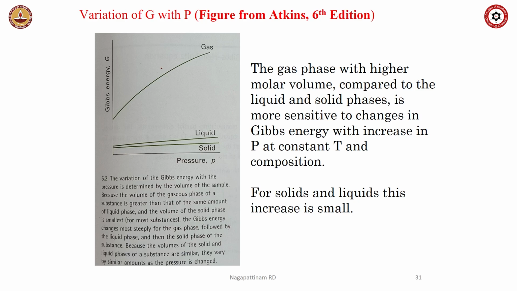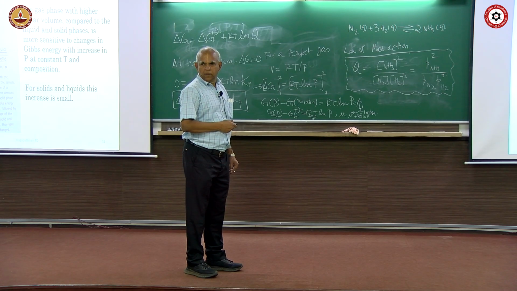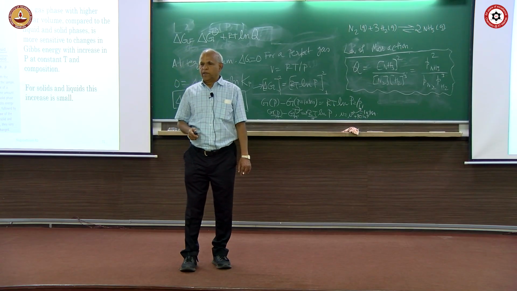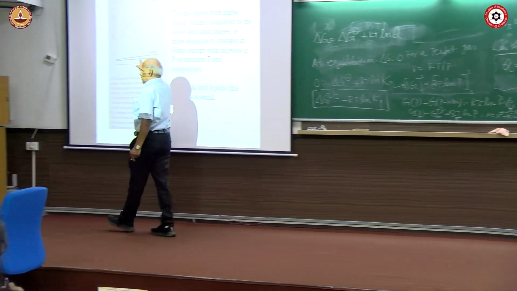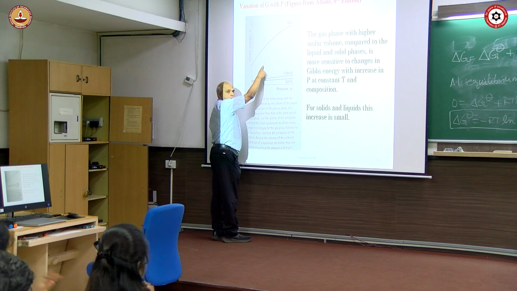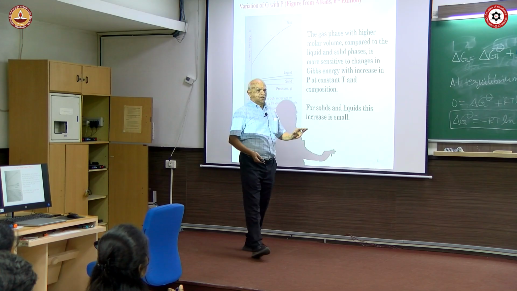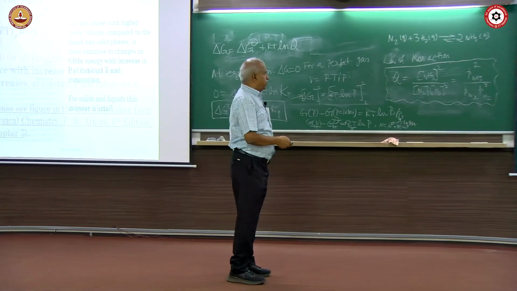In other words, Gibbs free energy with pressure will be always positive, with the positivity being much more for a gas compared to a liquid or a solid. This will be an exam question. You will always be asked: Gibbs free energy change with pressure is always positive. First important thing is the slope of all these three lines is positive, positive, positive. G with P is always positive slope because volume is positive, and for the gas, the V changes more compared to liquid compared to the solid. So, exam point of view, this is important. You can get this from dG equal to VdP minus SdT. Okay, from that you can get.